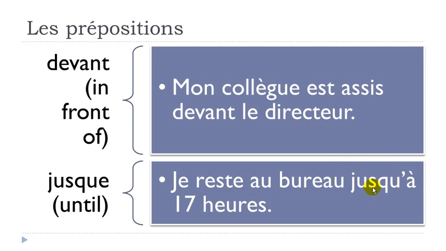Okay, so you can see that here it's quite interesting because normally we should have this jusque written like that. But then if you look carefully after that, we've got this à, okay, another preposition. And then you remember the rule when we've got vowel and vowel. Normally what happens is that this final e will go away and then we'll put an apostrophe. So that's the reason why we get this jusqu'à. Okay, and then phonetically, jusqu'à. Okay, je reste au bureau jusqu'à 17 heures.